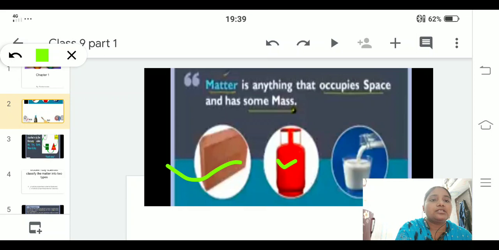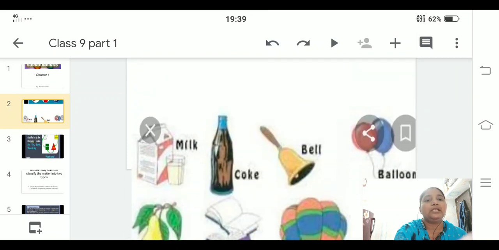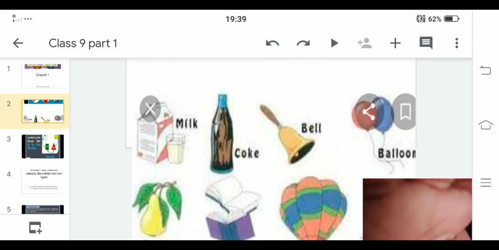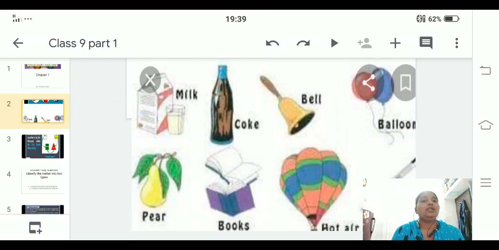Same like that, a cylinder has weight, that means mass, and it occupies some space. Taking some more examples to be clear, a milk powder kept on the floor occupies some space and has some weight. Books, a bottle, a bell, a fruit, all this contains matter.